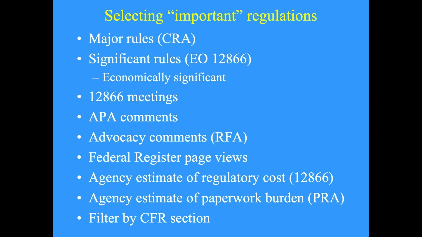Page views on the digital version of the Federal Register are also tracked. Large numbers of page views is an indicator that a lot of people have an interest in the rule. I already mentioned regrodeo.com. Their compilation of 12866 and PRA burden estimates can also sort rules by importance. Finally, rules can be filtered by CFR section. A lot of rules are editing the same CFR section, such as the section about operating drawbridges. Without even reading the title of the rule, let alone its main text, you can filter out drawbridge rules just by using the CFR field.